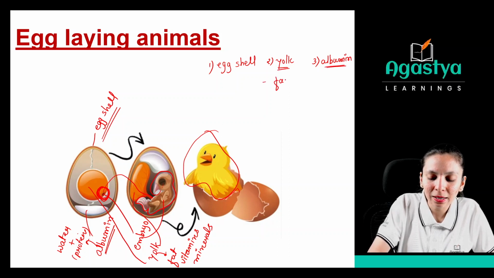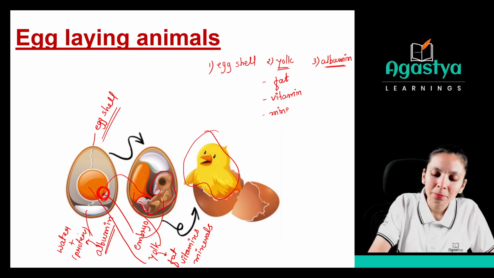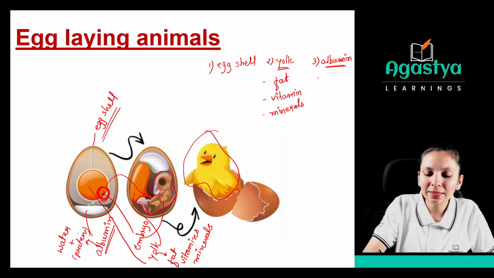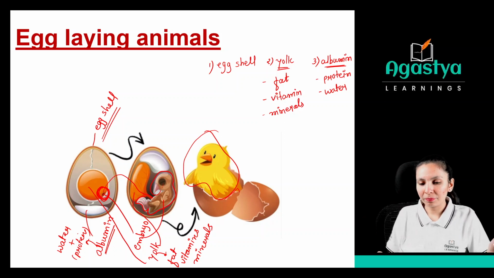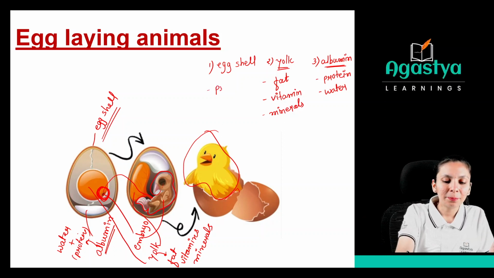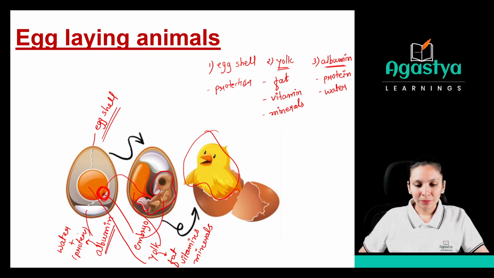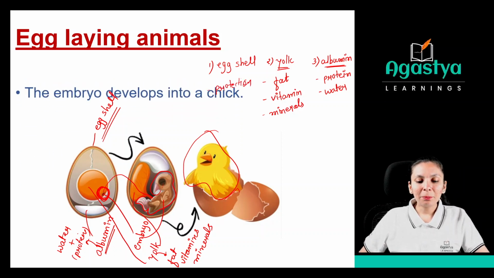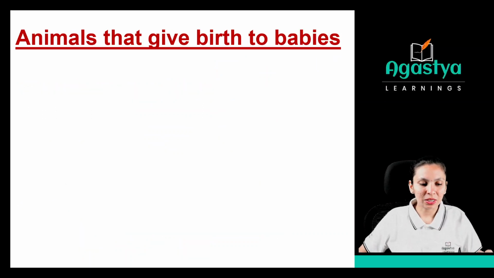The yolk will provide fat, vitamins, and minerals. And this albumin is rich in protein, and it will also provide water. Are these things clear to you? Okay. And the egg shell provides protection. The embryo develops into a chick. Just like that, this embryo is developing into a chick.